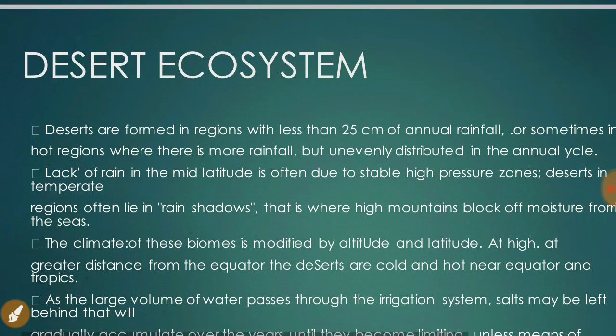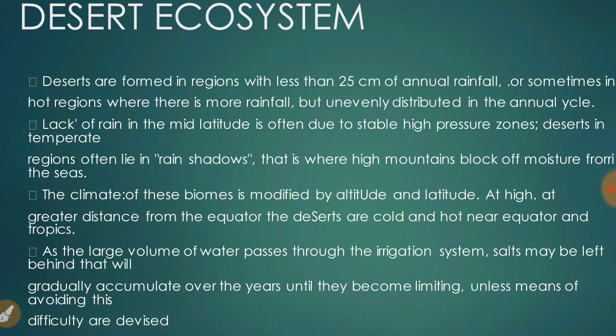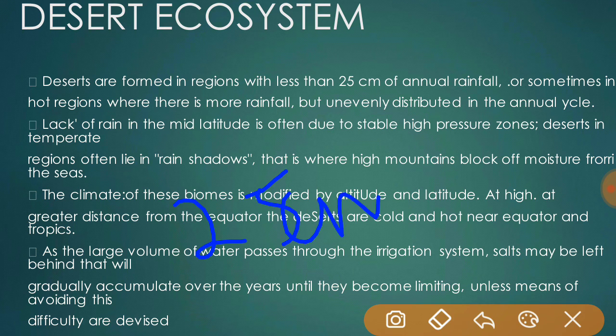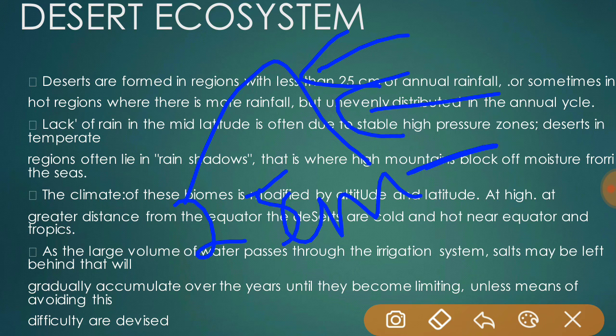The next ecosystem is the desert ecosystem. Deserts are found in regions with less than 25 centimeters of annual rainfall, or sometimes in hot regions where there is more rainfall but unevenly distributed in the annual cycle. Lack of rain in the mid latitudes is often due to stable high pressure zones, and deserts in temperate regions often lie in rain shadows, where high mountains block off moisture from the seas. The climate of these biomes is modified by altitude and latitude.